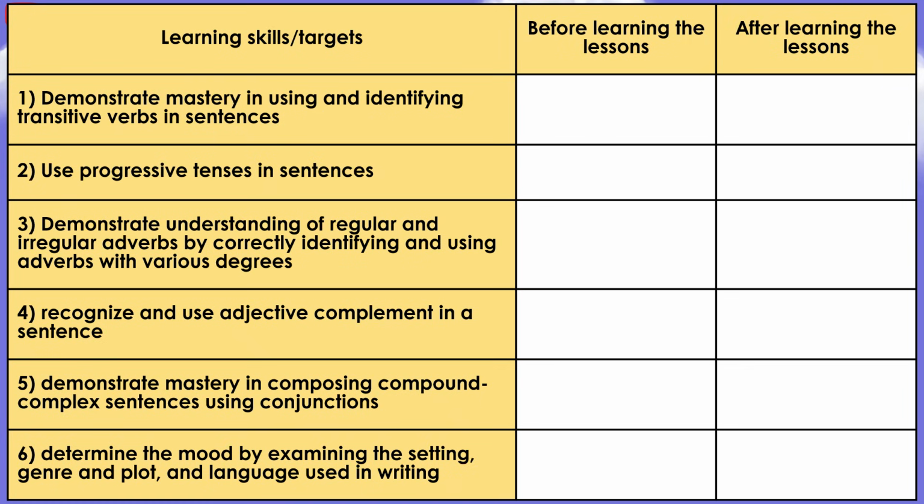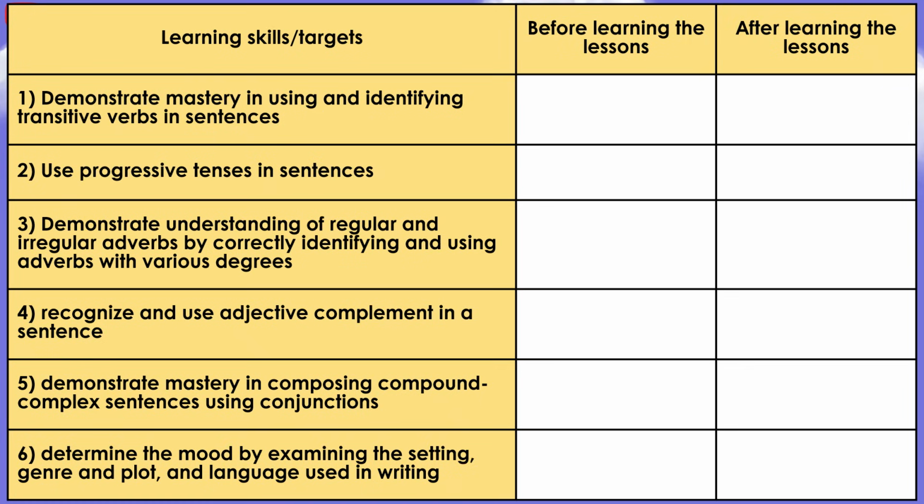Learning skills or targets. 1. Demonstrate mastery in using and identifying transitive verbs in sentences. 2. Use progressive tenses in sentences. 3. Demonstrate understanding of regular and irregular adverbs by correctly identifying and using adverbs with various degrees. 4.